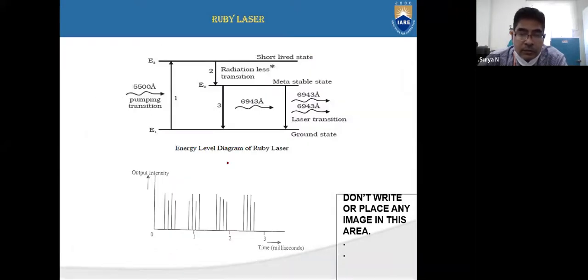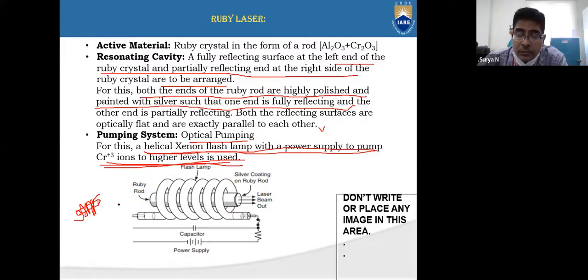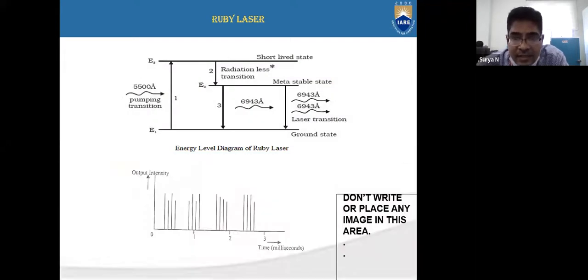Okay, so this is the optical mechanism generally involved. We shall see how the lasing action takes place, how the energy release and the lasing action take place. That is what we will discuss with the energy level diagram of the ruby laser. How energy is released and how the energy transitions happen, we can see in the ruby rod laser. Okay, clear? So this is the case.